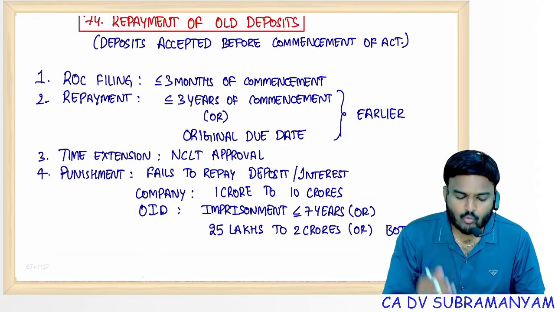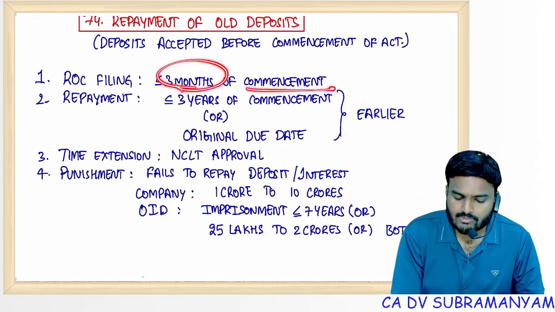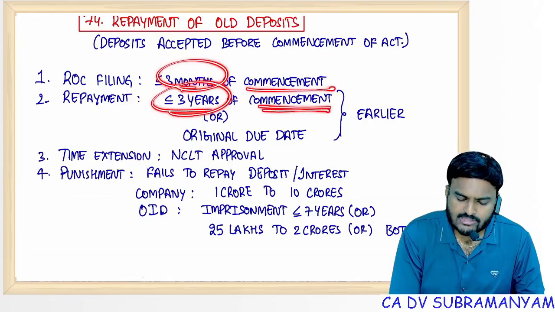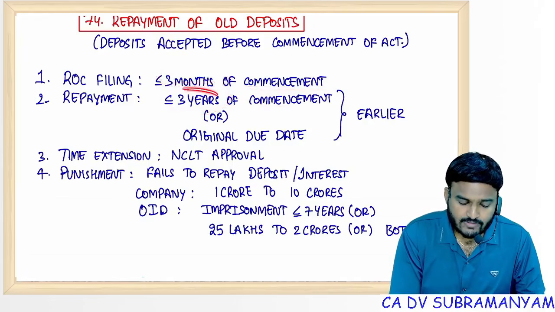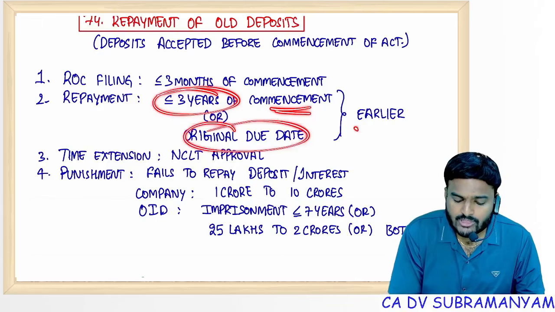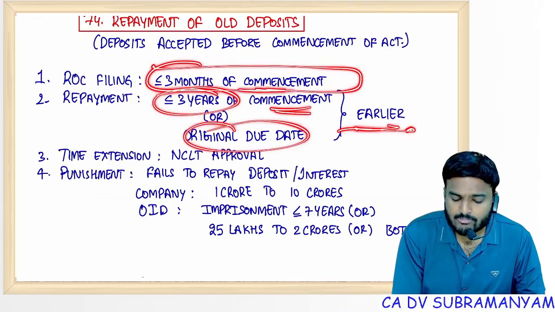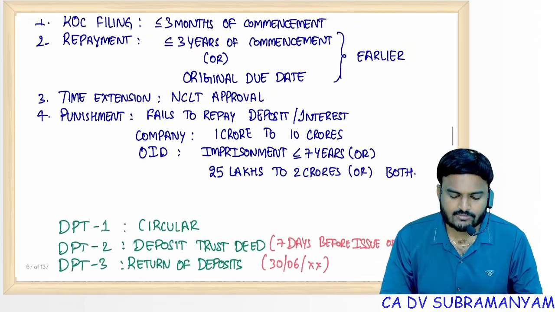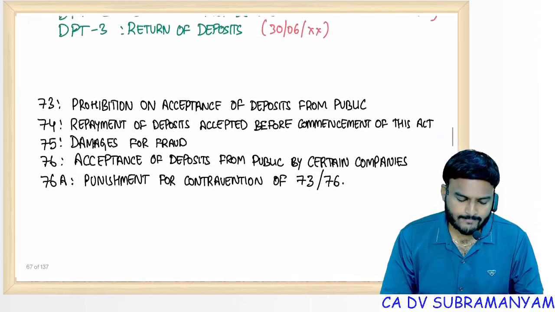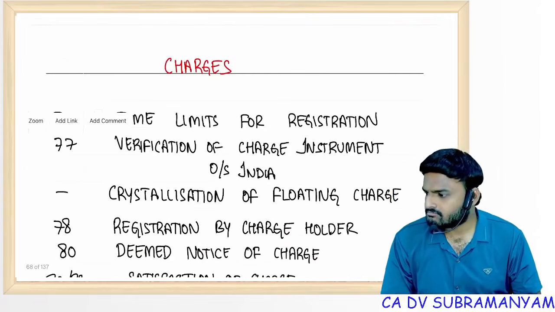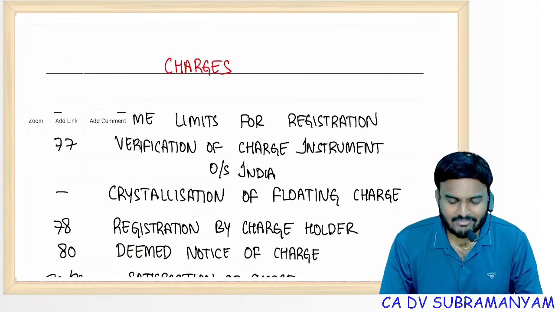Deposits accepted under old act must be repaid within 3 months of commencement of the provision, or within 3 years of the commencement or original due date, whichever is earlier. But ROC shall be given information about the old deposits within 3 months of commencement of this section. So that's it, hardly 10 minutes for deposits.